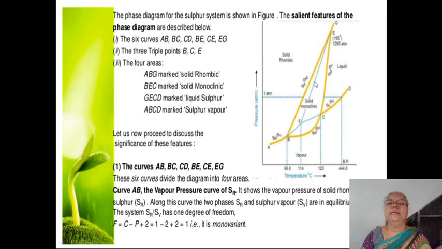And this curve is a transition curve, along which two solid forms are in equilibrium. Then along this curve CE, two phases are in equilibrium: monoclinic sulfur gets converted into sulfur liquid. Then along the CD curve, two phases are in equilibrium: liquid sulfur is in equilibrium with sulfur vapor. So all these curves are univariant systems.